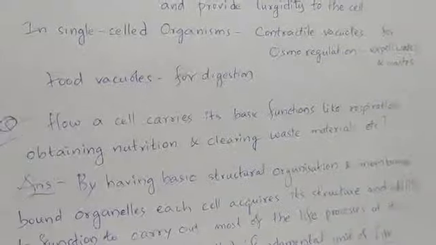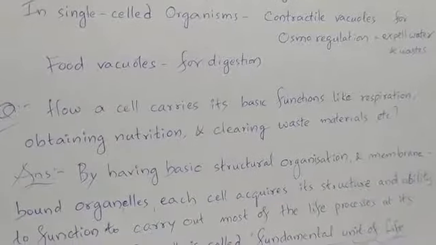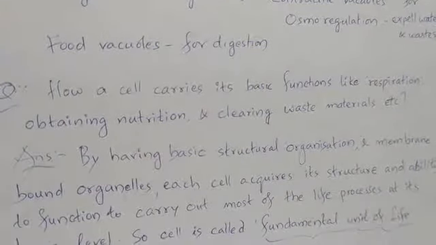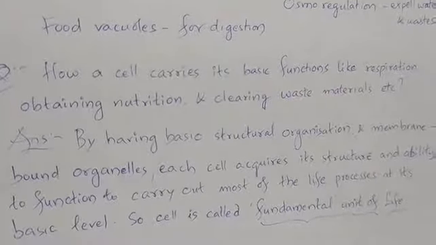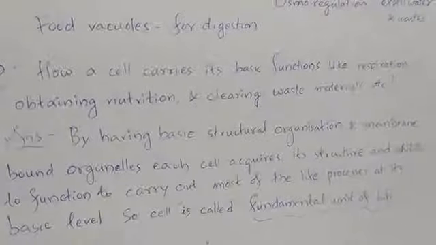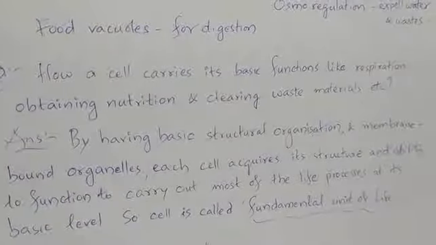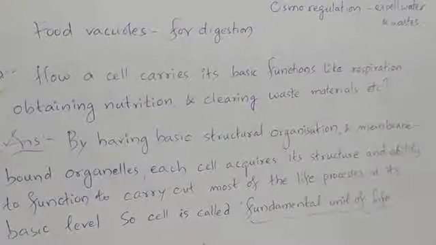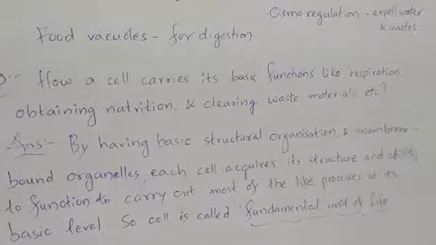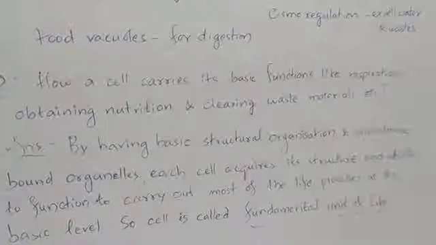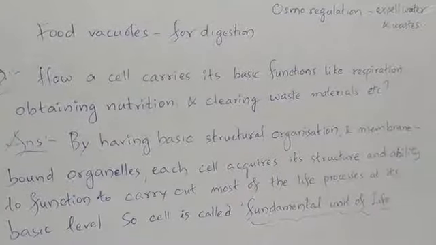How does a cell carry out its basic functions like respiration, obtaining nutrition, and clearing waste materials? The cell has a basic structural organization by being covered by the plasma membrane or cell membrane and by having membrane-bound cellular organelles.